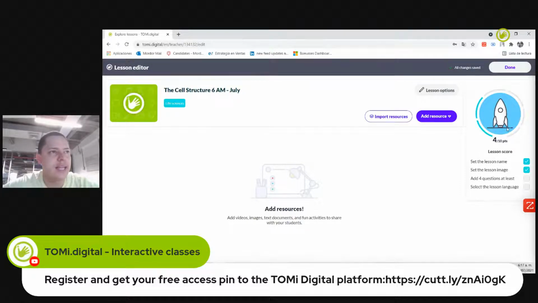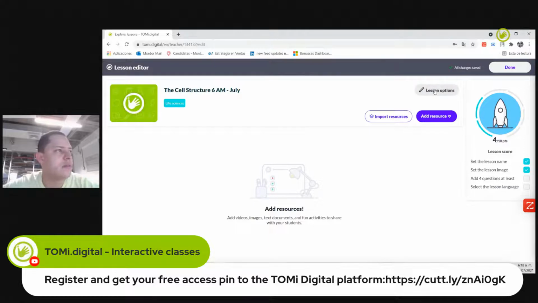So here's the rocket, and as long as I'm uploading content and doing additional stuff, it will walk me through and say, hey, Andy, you already put the lesson's name, you already put the lesson's image, but you're missing at least 4 questions, and select the language. So if I don't do this at least, it won't allow me to finish and create my class.